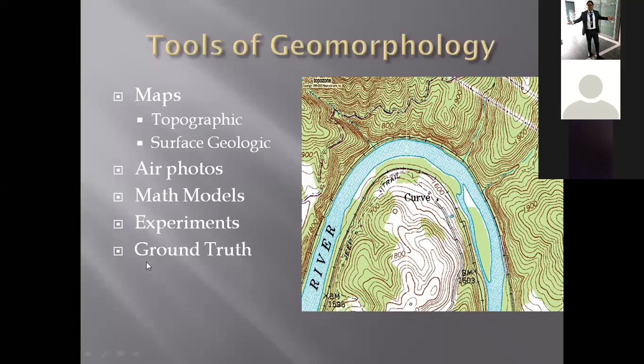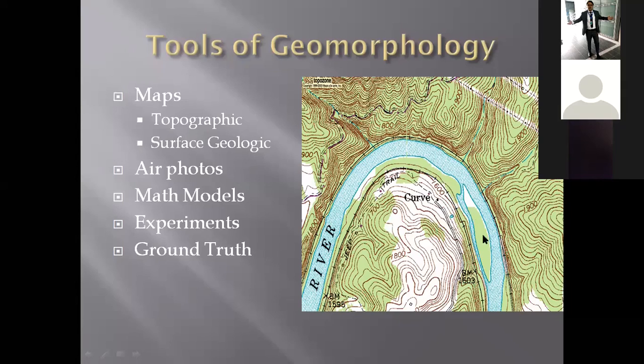We can do experiments, like erosion experiments in the lab, and try to relate those experiments with the geomorphological features that are formed today, and ground truth.